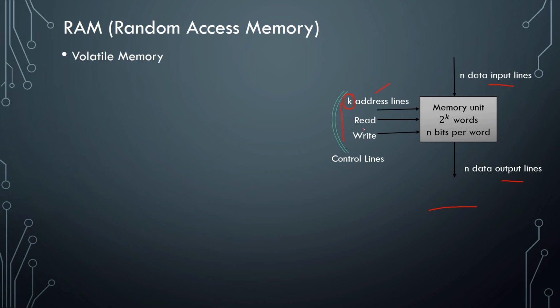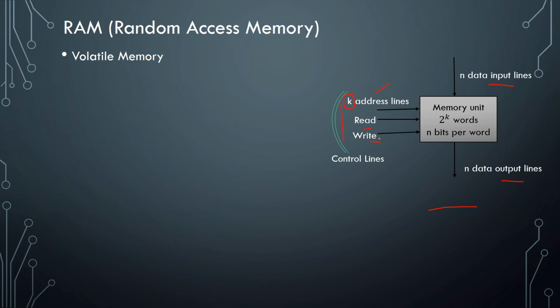Next we have read and write operations. Read is used to fetch the instructions from the input line and write is used to execute the instructions. First we get the message from the computer's control unit.